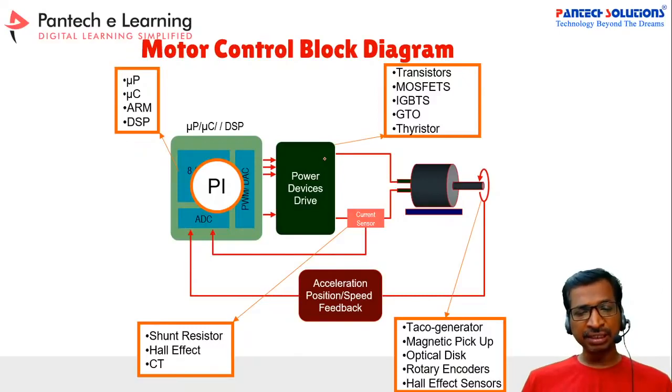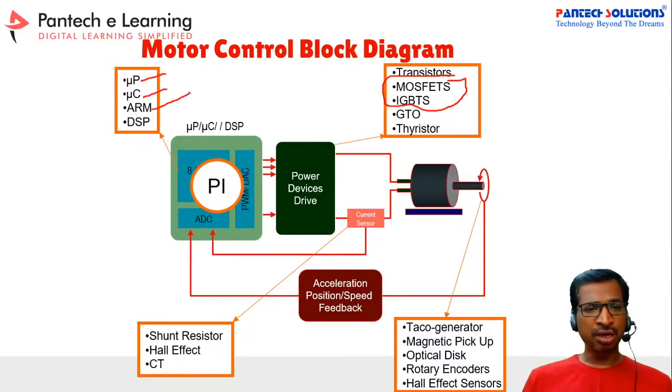And the power device drive is nothing but a combination of circuits with the help of MOSFETs or IGBTs. For inverter applications, generally we will choose any one of these two devices. Similarly, in the microcontroller section, you can use a microprocessor or microcontroller or ARM processor or DSP processor, as well as an FPGA processor. A similar kind of processor you have to choose.